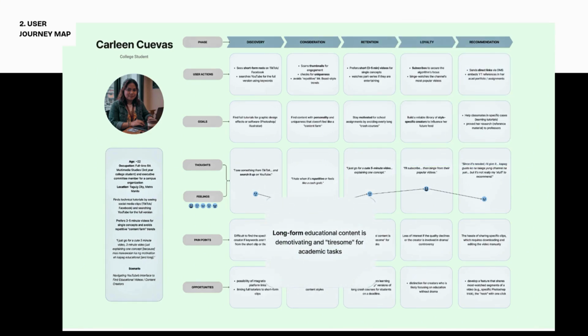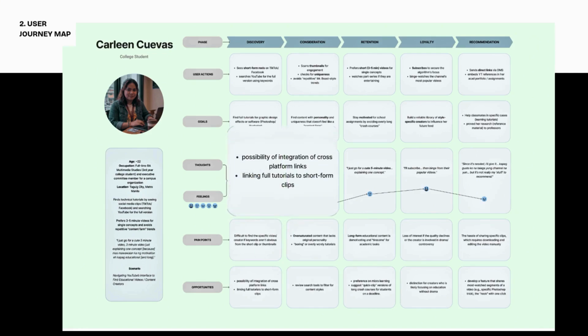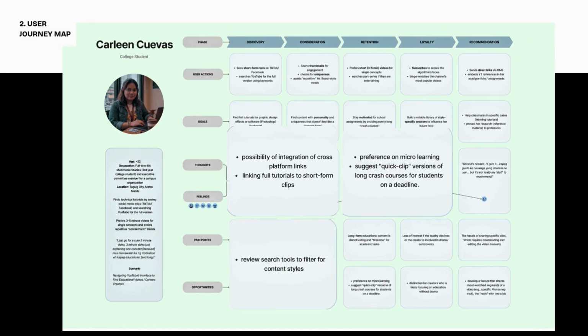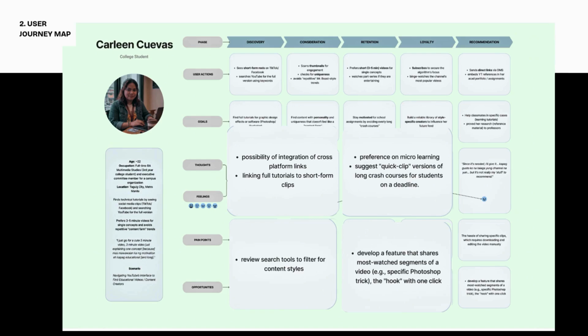Her journey tells us that the students often prefer educational content that's short, engaging, and straight to the point. Because of this, we suggested opportunities like connecting short-form clips with full tutorials, supporting microlearning, improving content filters, and allowing users to share specific highlights from longer videos.